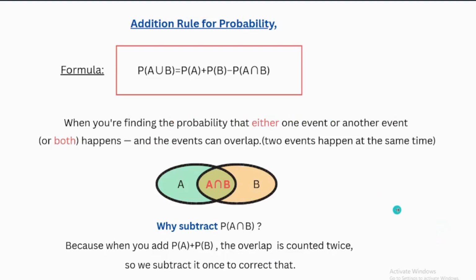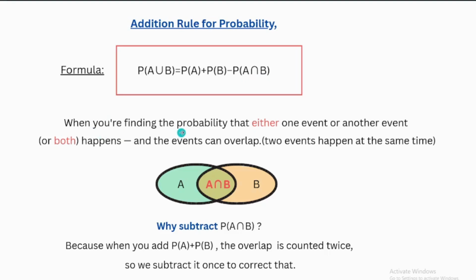There is also another concept in probability, the addition rule of probability. The formula: probability of A union B equals probability of A plus probability of B minus the probability of the intersect.